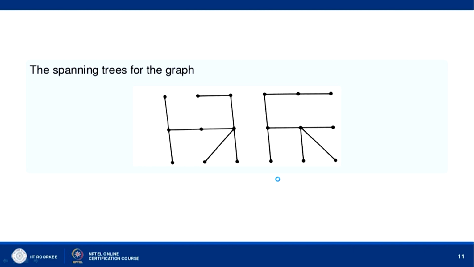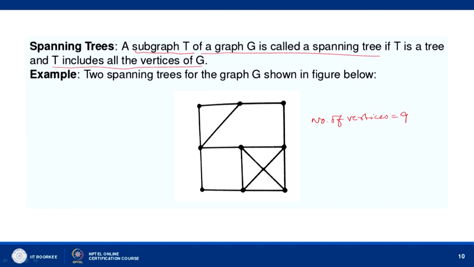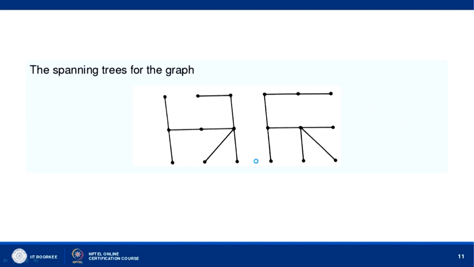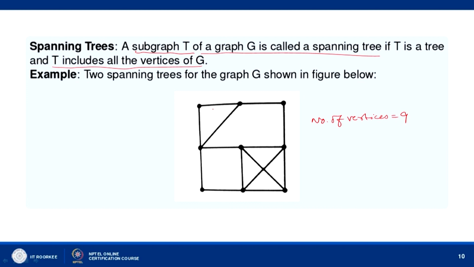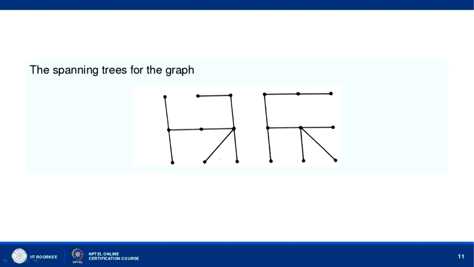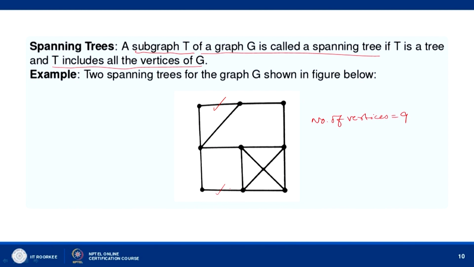You can see this graph has all n vertices, 9 vertices, and we have come to this graph by removing these edges. This edge has been removed, and this edge and this edge.